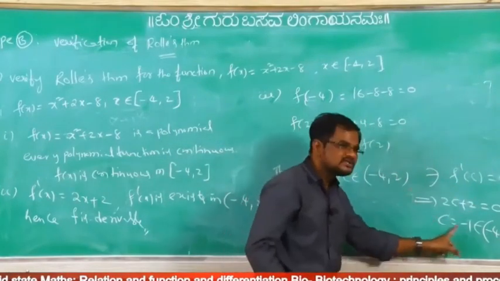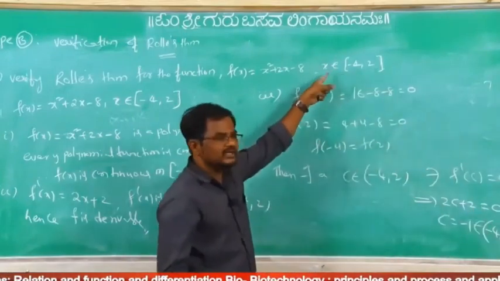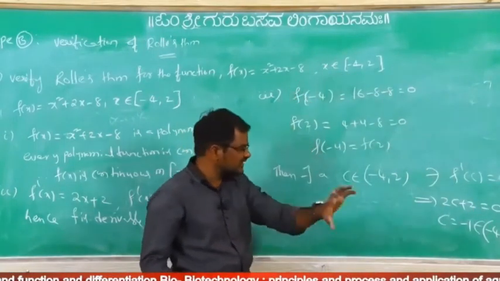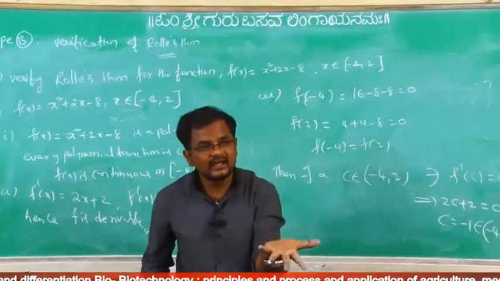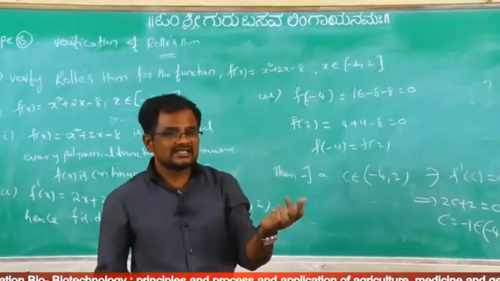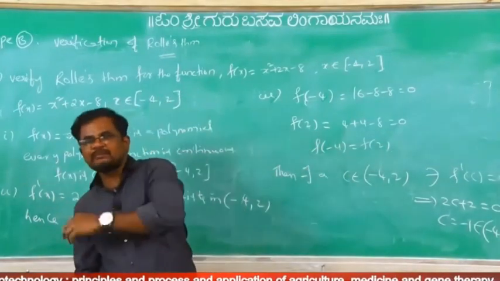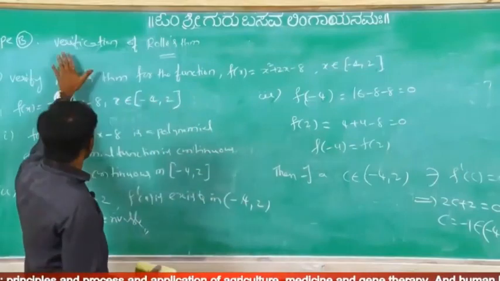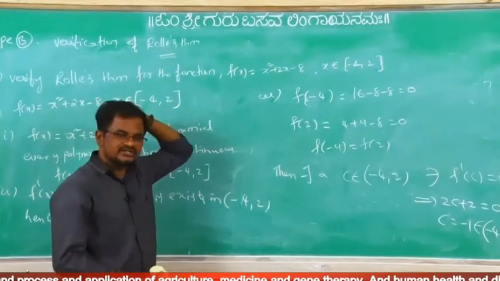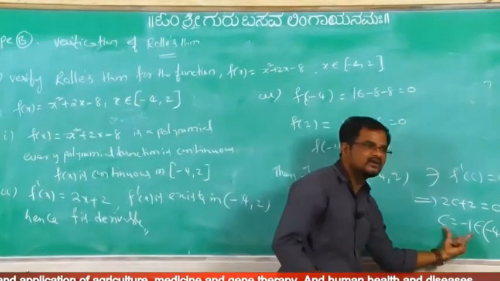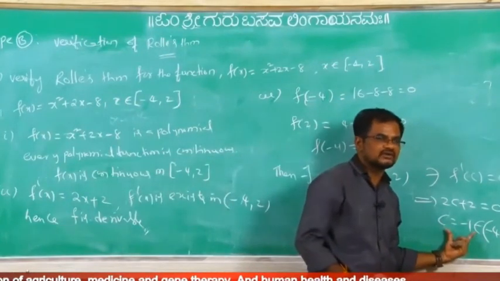What is that point? C equal to minus 1. It belongs to this interval or not? Means between these there is one point where f dash x equal to 0. Suppose the next type is there: find the C by using the Rolle's theorem. Means same up to here, this point C value we have to find. Right.